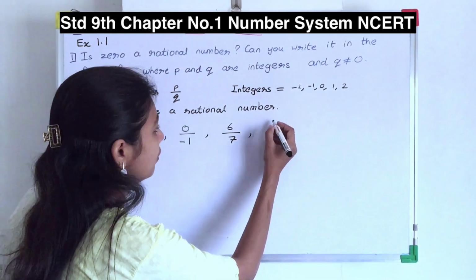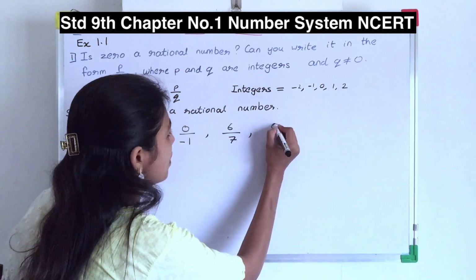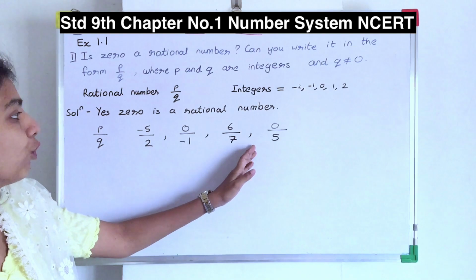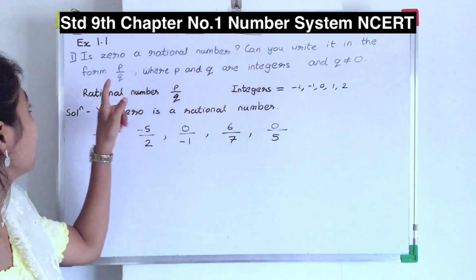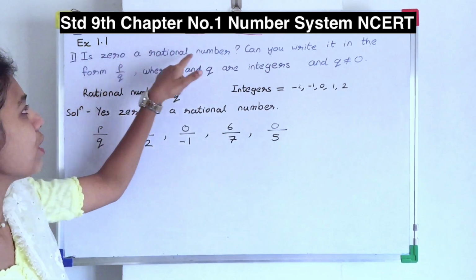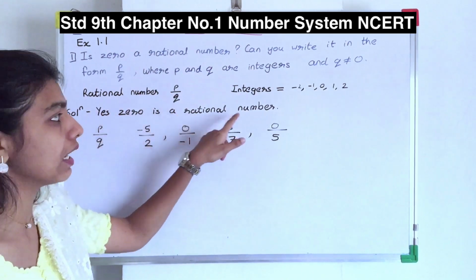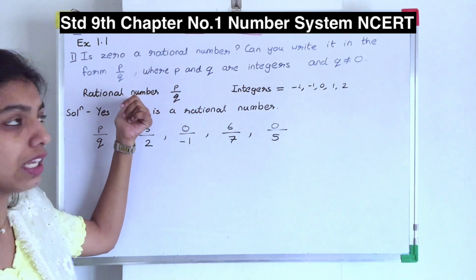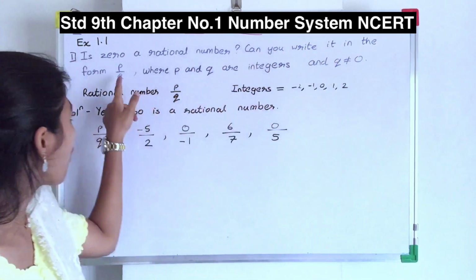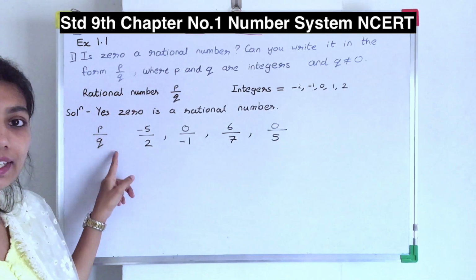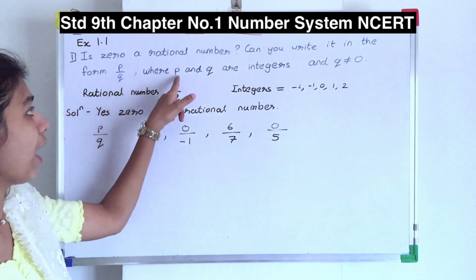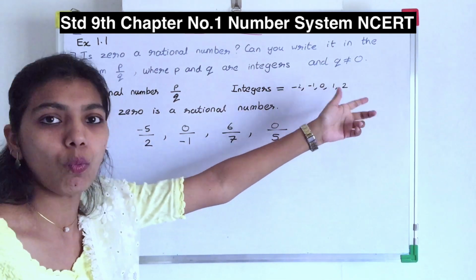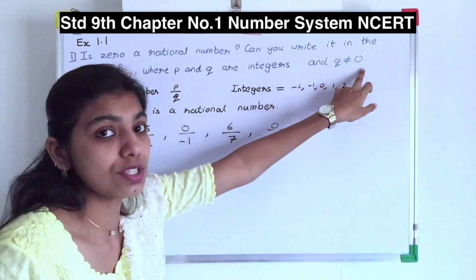Next, what can I write? 0 upon 5. These numbers are nothing but fulfilling the given question. First, what they have told you, is 0 a rational number? Yes, 0 is a rational number. Why? Because all the integers are nothing but rational numbers. Can you write it in the form of P upon Q? Yes, we can write it in a form of P upon Q where P and Q are integers. It means all these numbers should be minus, 0, 1, 2, but Q should not be 0.